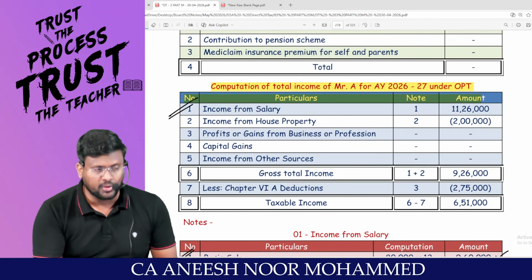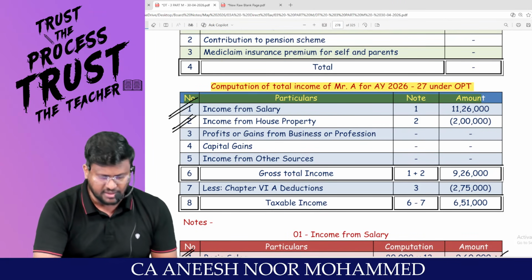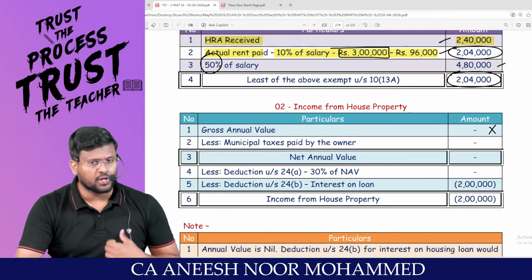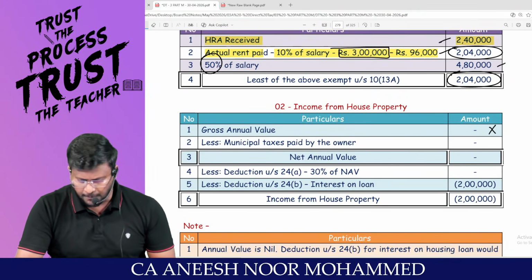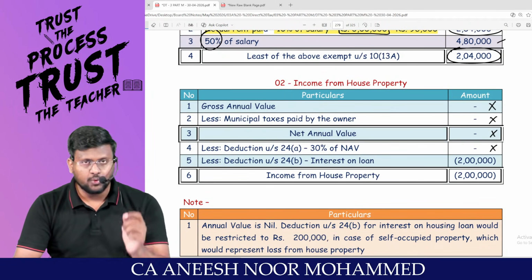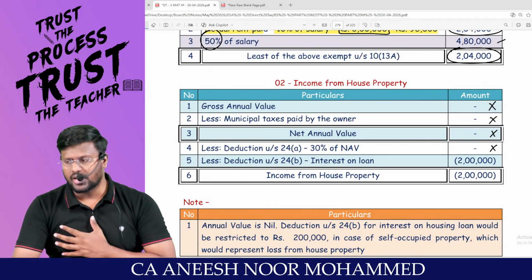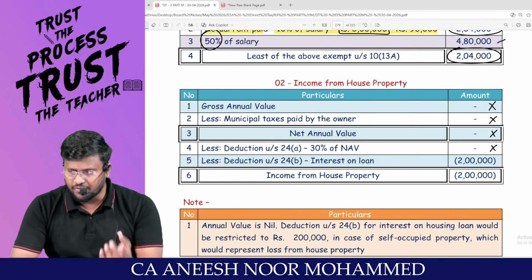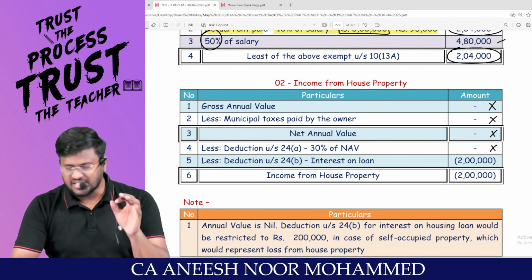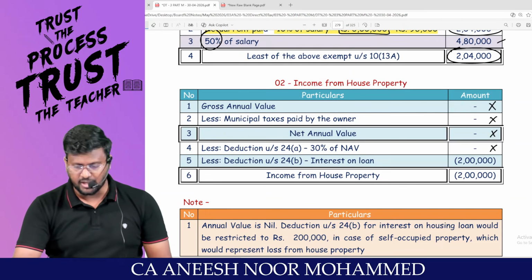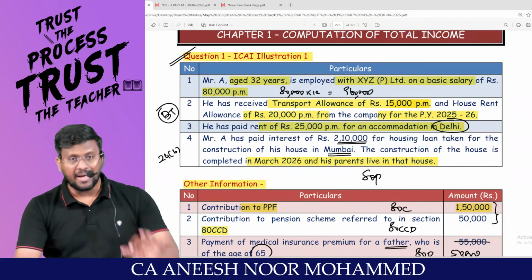Income from salary is only 11,26,000. Only one head you have finalized. Come on, man. Income from what property? House property. GAV will be nil because the property is a self-occupied property. Let-out rent, empty, not given. NAV, nothing. 30%, nothing. Sir, 24B: if you satisfy three conditions, that means the loan has been taken on or after 1/4/1999, and the loan amount has been used for the purpose of construction or acquisition of the property, and such construction or acquisition should be completed within a period of 5 years from the end of the financial year in which the loan has been taken, you are entitled to claim a maximum limit of 2 lakh.